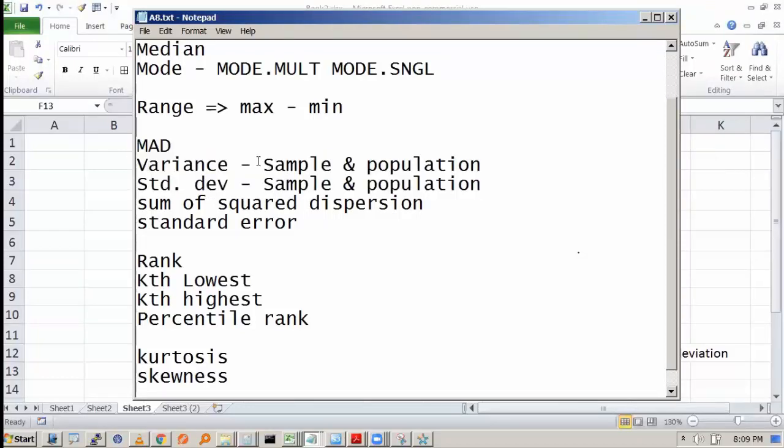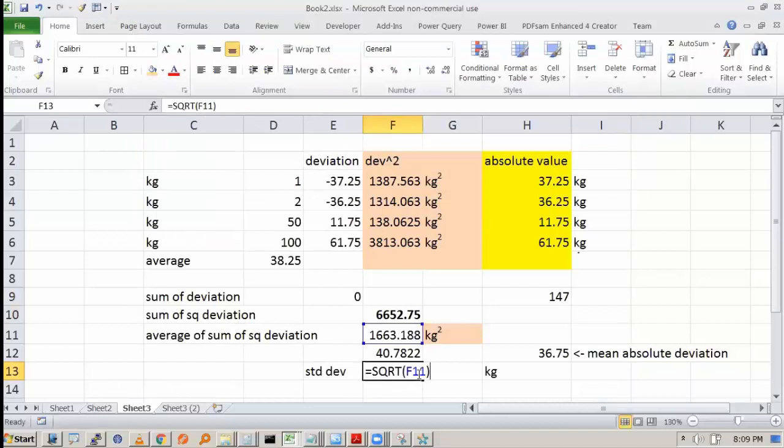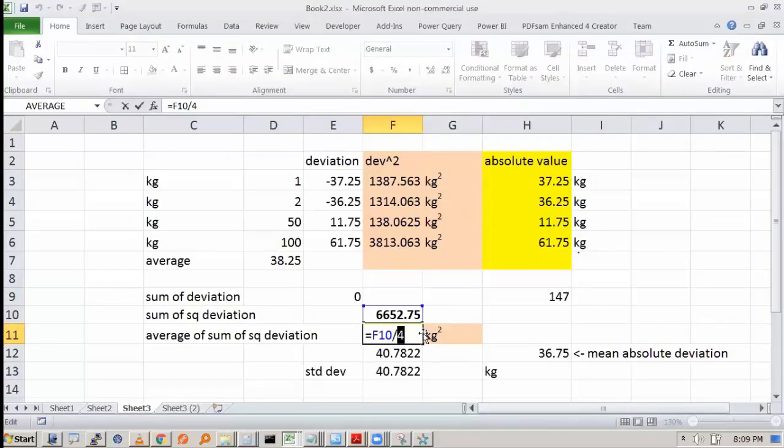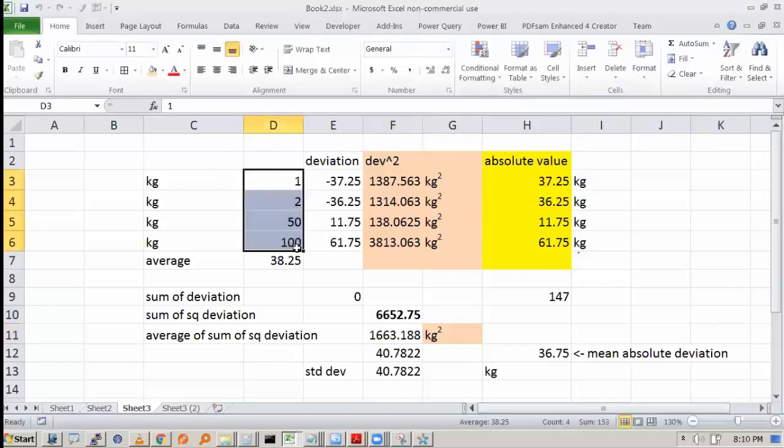Now, one thing about this variance is that statistically we found that when we compute this variance by dividing it by 4, where 4 is the number of data points that we have, over a large number of this type of data set, we found that this underestimates the actual variance that we have.